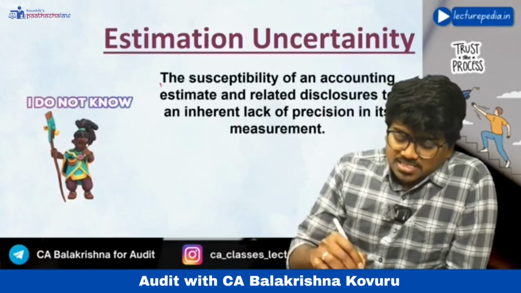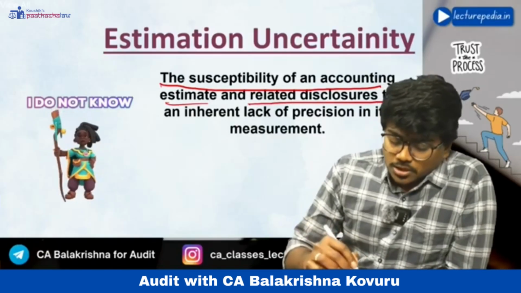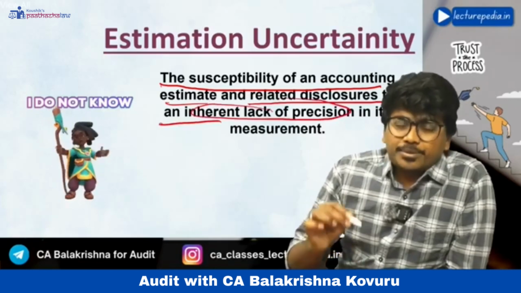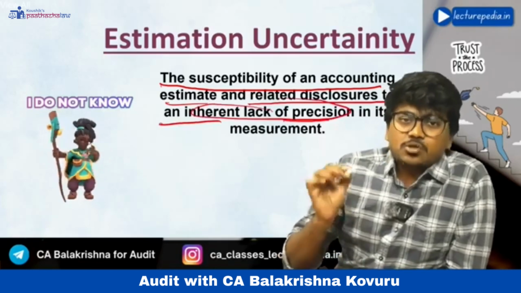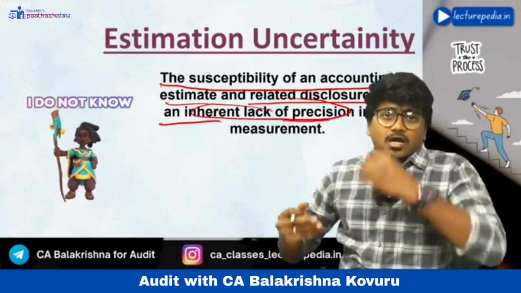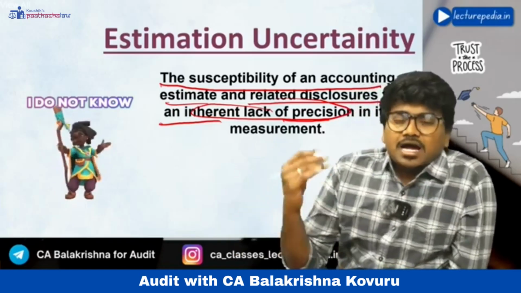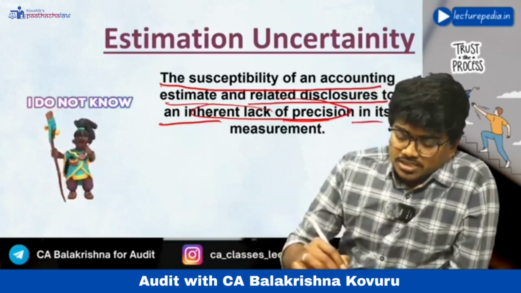See, the susceptibility of an accounting estimate and related disclosure to an inherent lack of precision. Precision means accuracy. Okay, lack of accuracy in accounting estimates is known as estimation uncertainty, in its measurement.